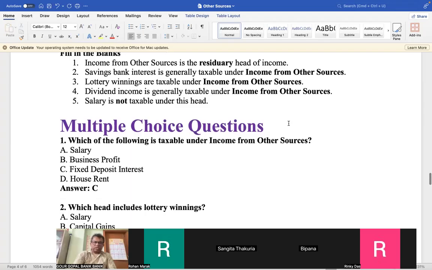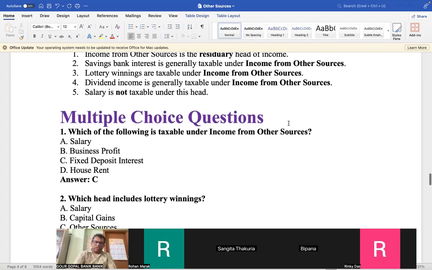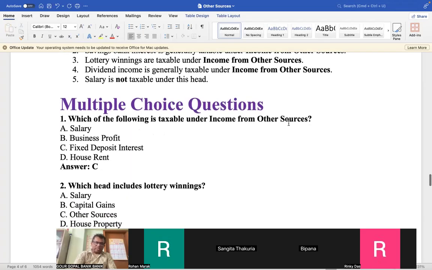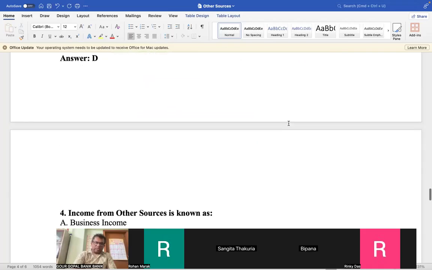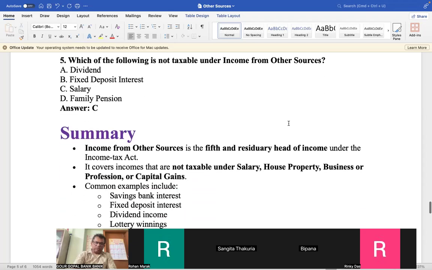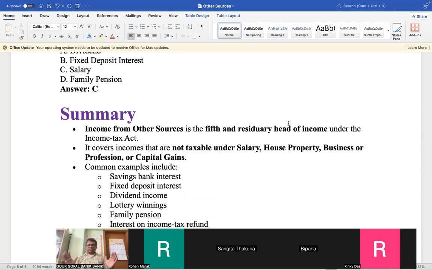Now the multiple choice questions, you should check them yourself. You should do them in your assignment. See, I have given it, you read it. Any doubt, you can ask me. I have given you this multiple choice question set for complete knowledge of income from other sources in 30 minutes only.